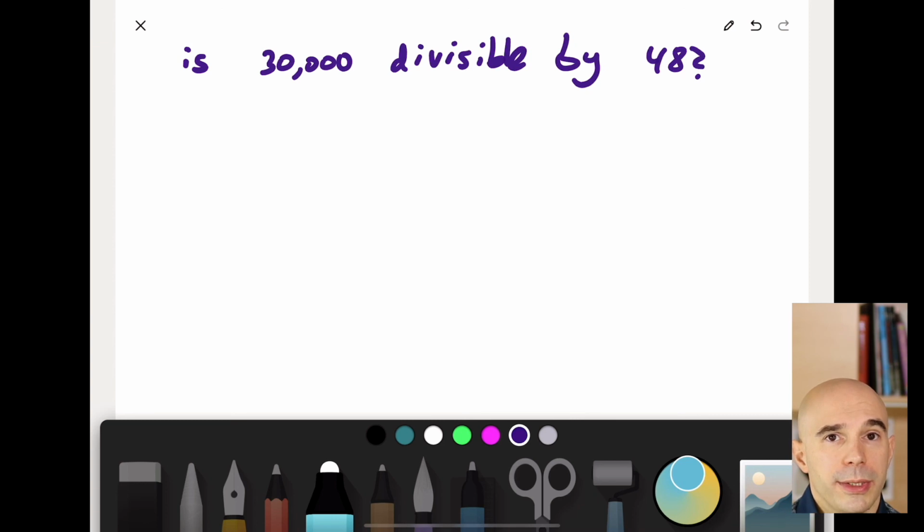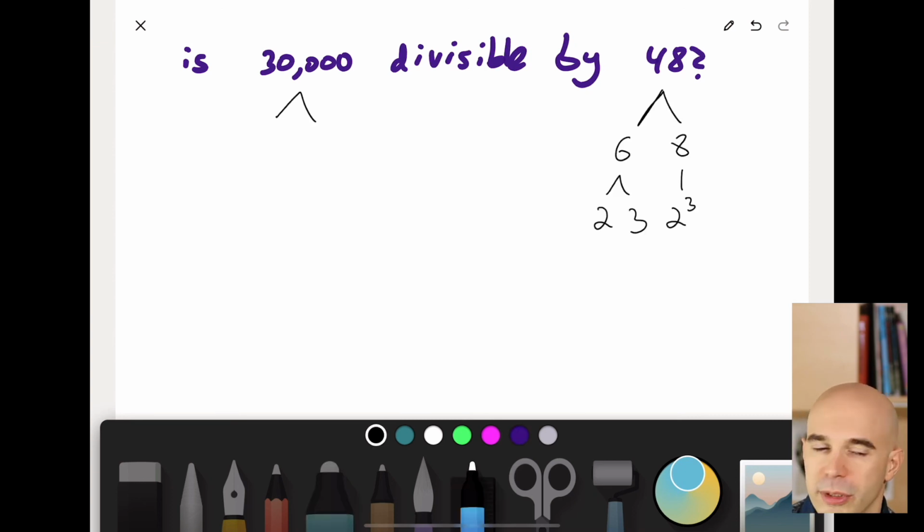And I'm going to propose that the better way to check divisibility is to look at the prime boxes. It goes back to what JD was saying earlier. Look at the prime box of 30,000 and look at the prime box of 48. And for those of you watching the recording on YouTube, I'll link a video that I did about prime boxing in the description below and also above me. The most efficient way to get the prime box of 30,000 is to split away the power of 10 like that, right? Because isn't it true that 30,000 is 3 times 10,000?